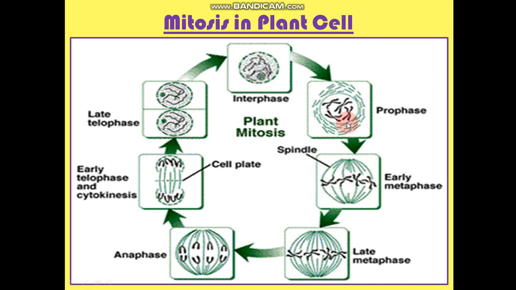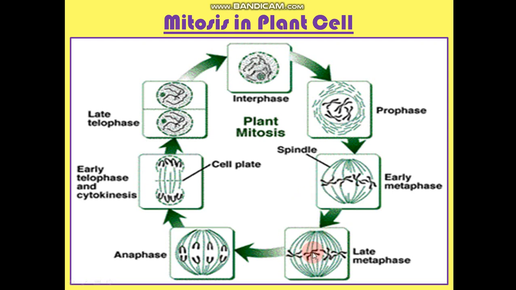So just like the prophase of animal cell, here also in prophase the chromosomes become thick, the nuclear membrane disappears, and the nucleolus disappears. Then the early metaphase. During the metaphase, I told you two things are happening: the chromosomes are aligning at the equatorial plane and the spindle fibers are attaching at the centromere.